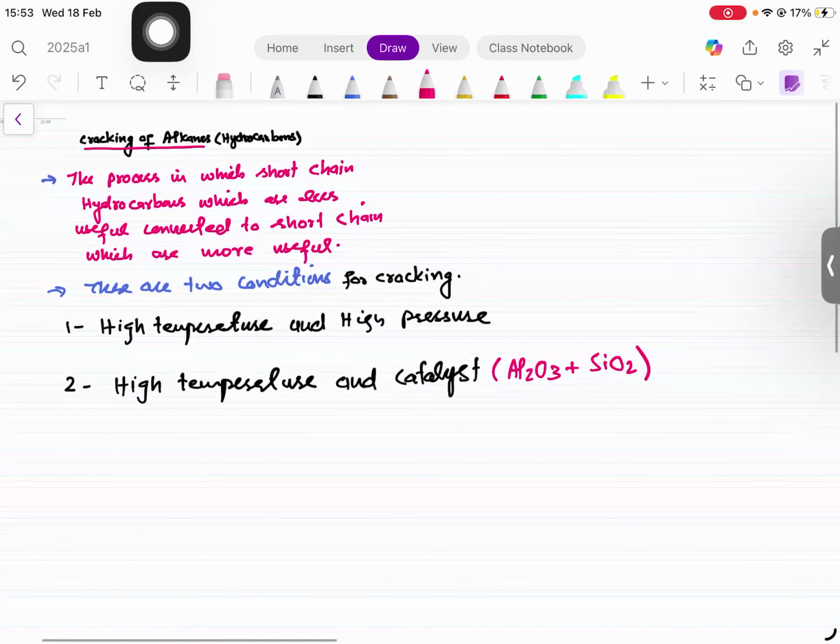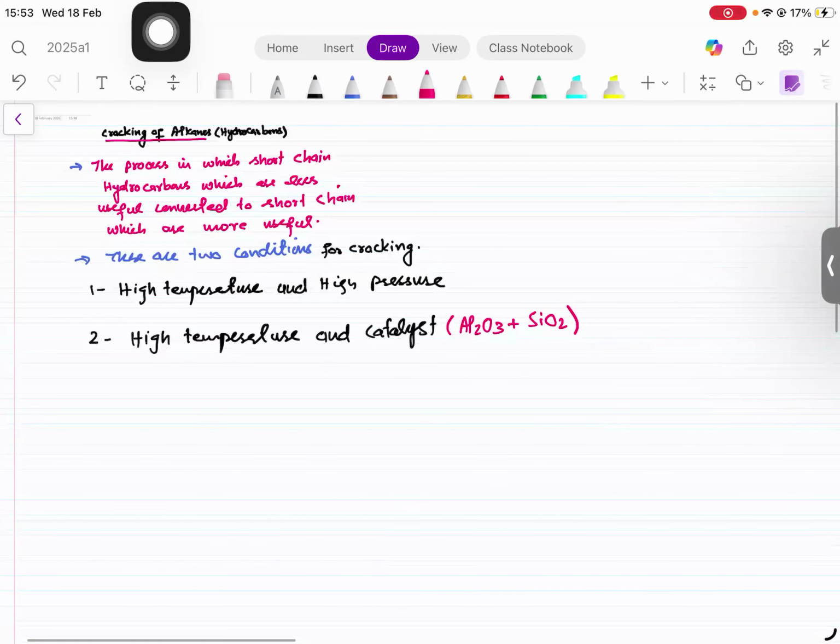It's a simple process. When the oil refinery does fractional distillation, they get all the fractions, like kerosene oil, petrol, diesel, everything, right? But the bigger fractions like bitumen and lubricating oil are not very useful, so they have to convert them into useful fractions like petrol. The only difference is the number of carbons in the chain, so they have to reduce the number of carbons in the chain. So they have to crack them.